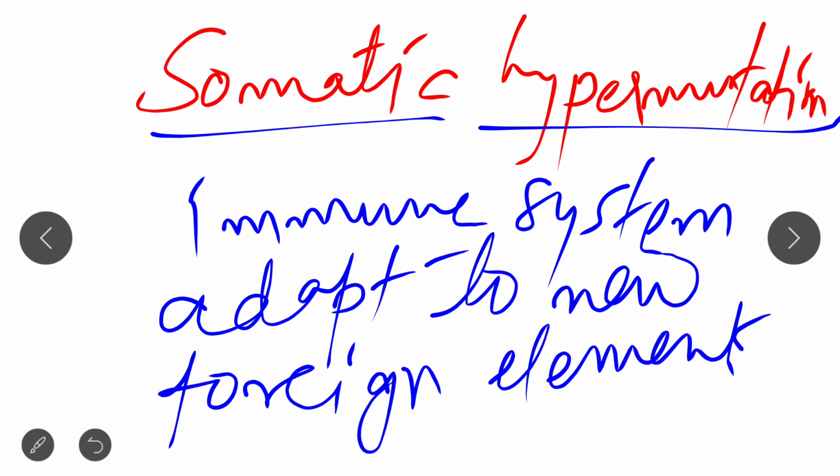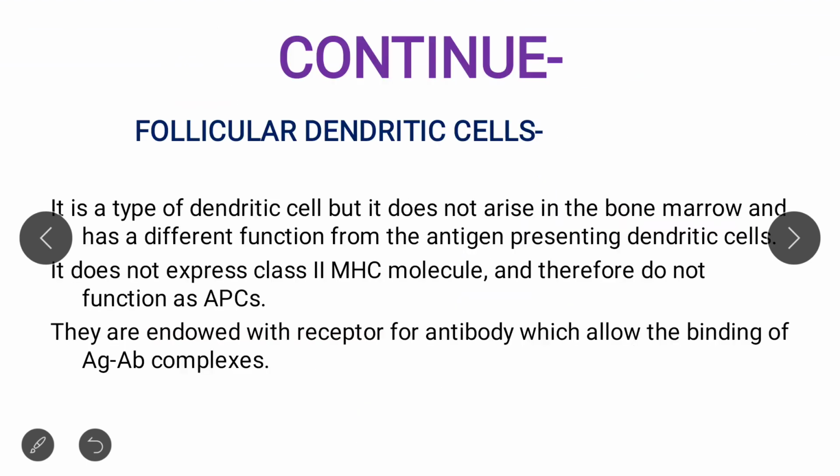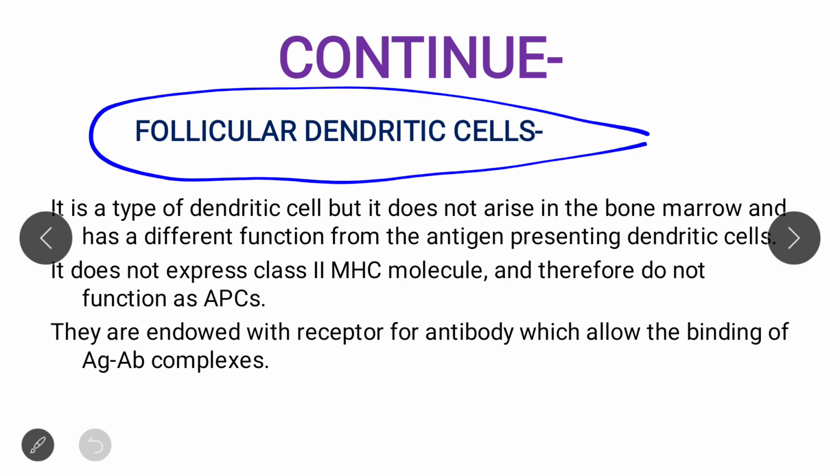What may be the foreign element? It may be microbes, it may be virus. These all are the new foreign elements. So this is somatic hypermutation. So this is all about the follicular dendritic cell.